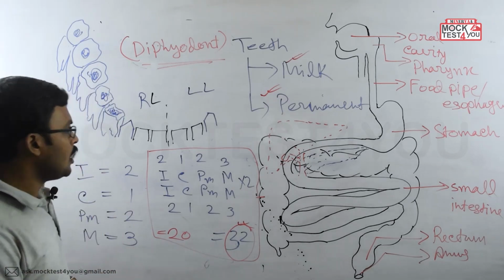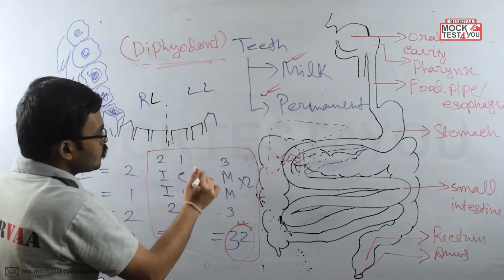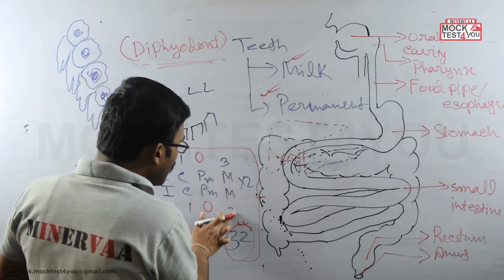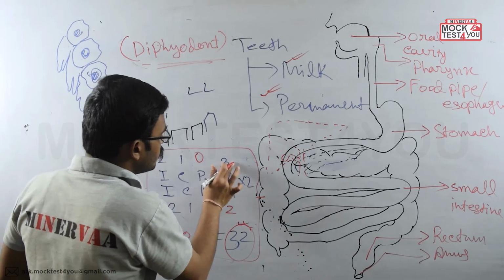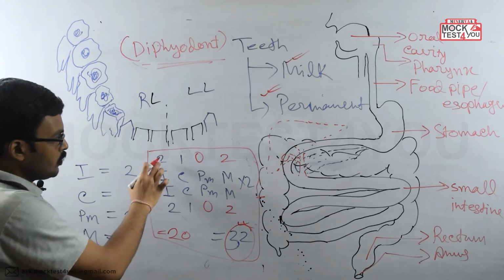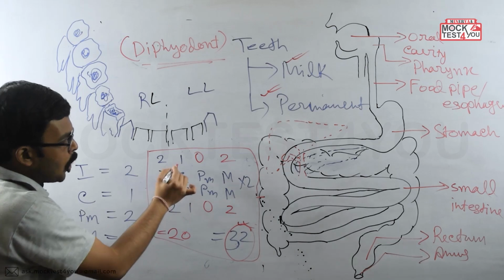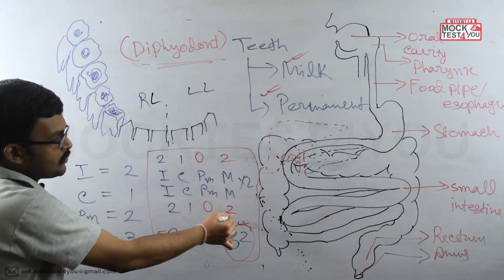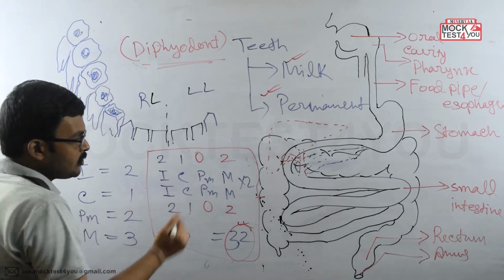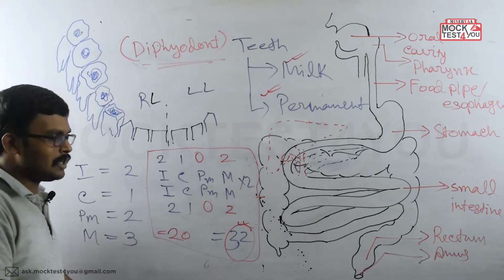Now, how is it possible? Because the child doesn't have the premolar teeth, and molar teeth they have only 2. So now count on one side: 2 plus 2, 4, and 2, 6, and 2 plus 2, 4. 6 plus 4, 10. So on one side it is 10, twice means 20. That's why the child has only 20 teeth.